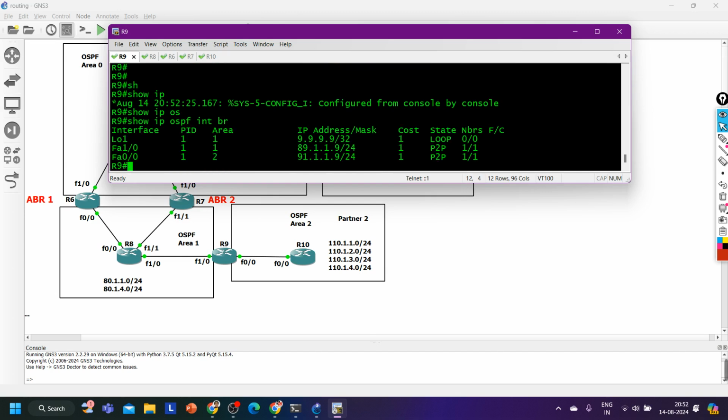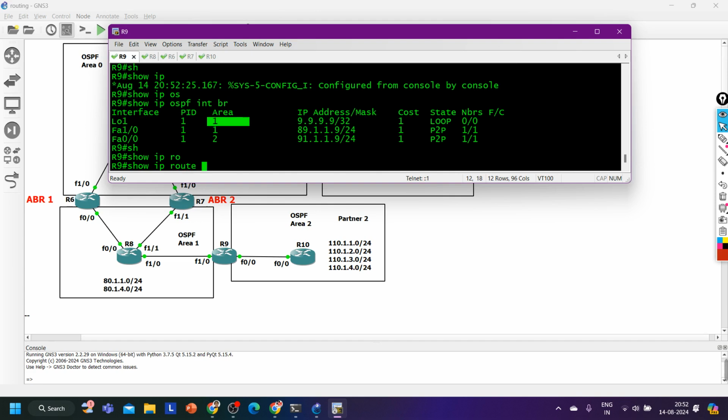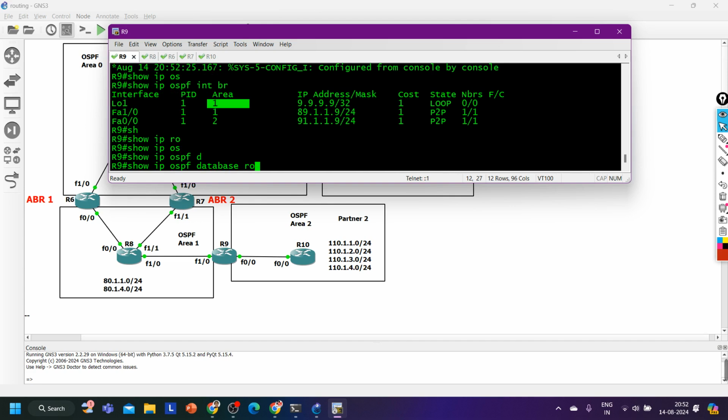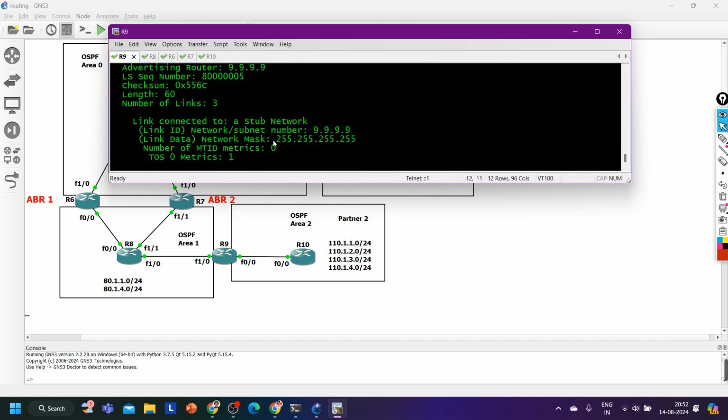So show IP ospf interface brief, you can see ospf is enabled on the loopback 1 interface in area 1. So now if you check the router LSA of this router in area 1, show IP ospf database router 9.9.9.9.